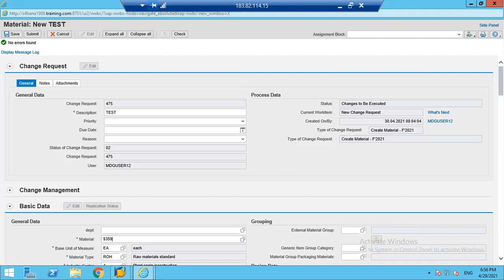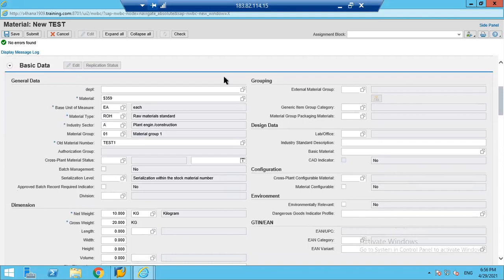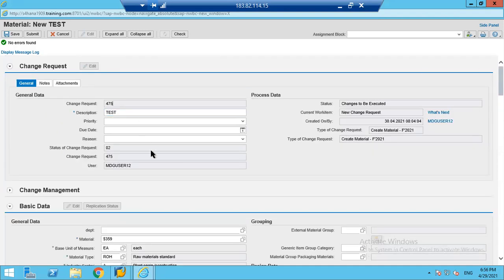Whoever is applying for the loan is called the loan applicant. Similarly here, whoever is initiating the master data change, or simply whoever is creating the change request, is called the requester. Once the requester has provided all the required data, the requester will submit. As soon as the requester submits, it goes to the next level of approval as per the design. Let's say the requester is submitting. I am the requester now.